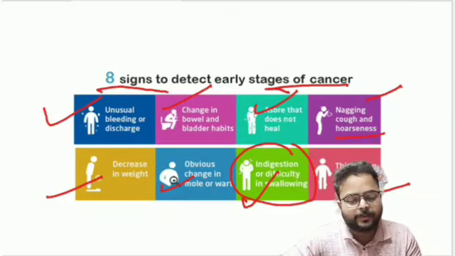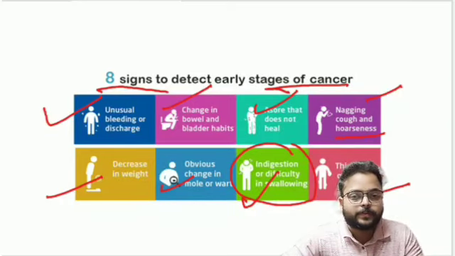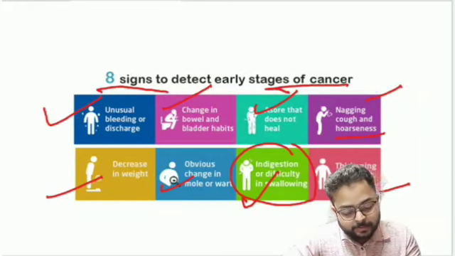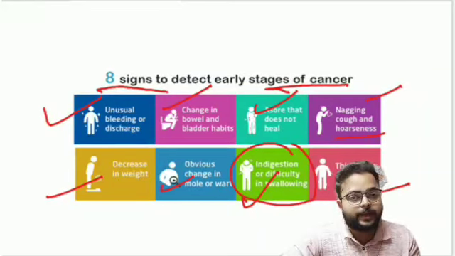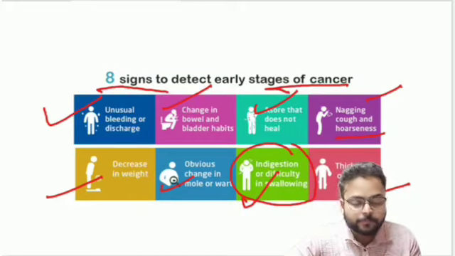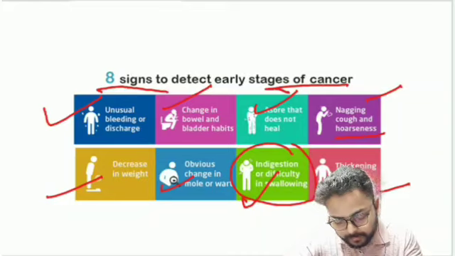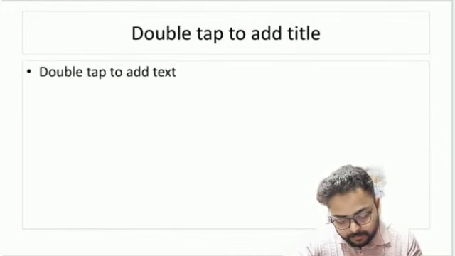If a person suffers only for 1 week or 2 weeks, we do not call it cancer. But if a person suffers from these signs and symptoms for a prolonged period, we can detect early which type of cancer it is, and this will be continued in the next class.